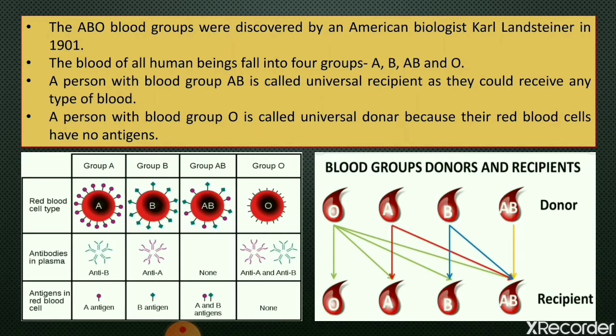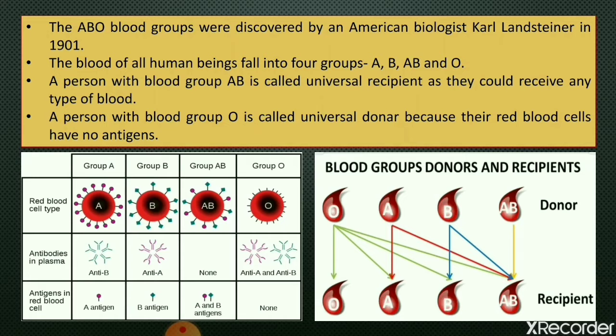Blood group AB can give blood only to blood group AB, but it can receive blood from blood groups O, A, B and AB. Means blood group AB, because it does not have any antibodies, can receive blood from all other blood groups.